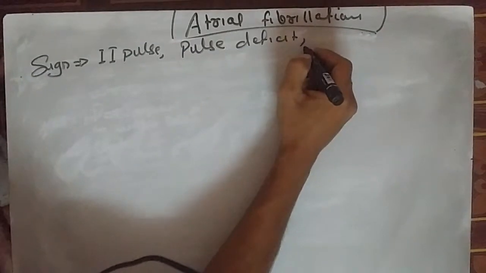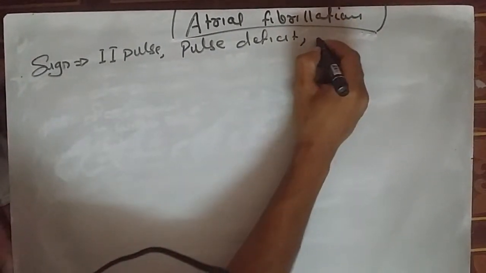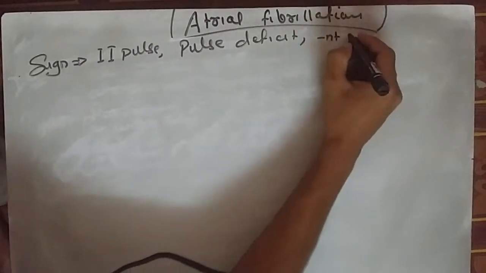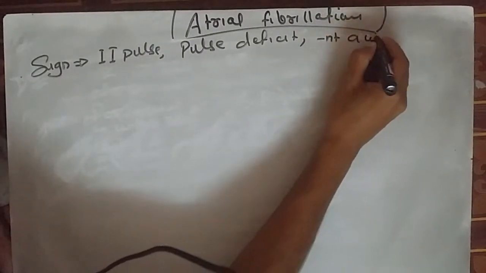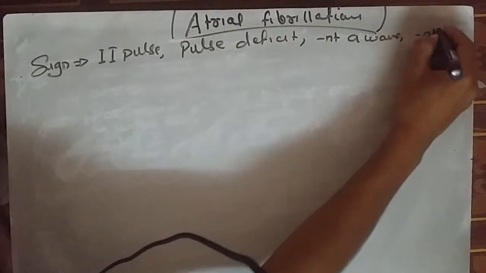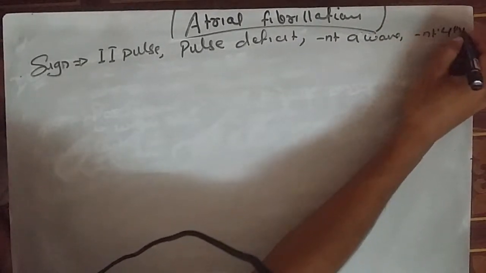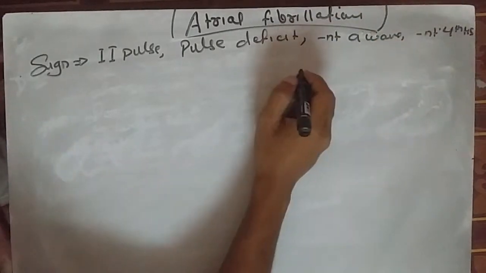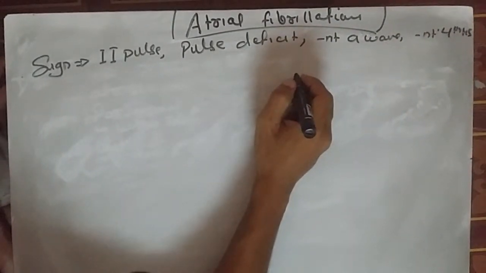Heart sound का भी intensity vary करता है, and absent, as we saw that there is absence of A wave in JVP. Fourth heart sound absent, and there can be hypotension.